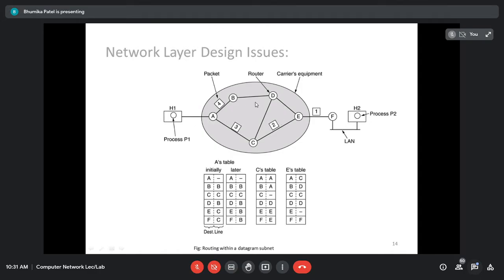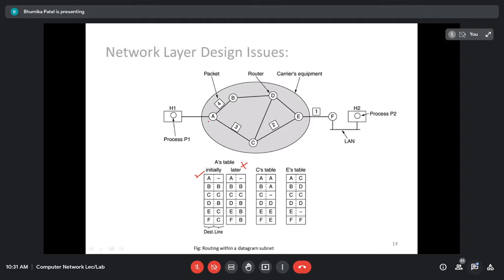Right? So all these packets are sent to router A first. Host 1 will send packet 1, packet 2, packet 3, and packet 4 to router A. Now router A has its own table, as you can see in the figure, which tells where to send the packet for each possible destination. This is the initial routing table. Don't consider the later table written there right now.